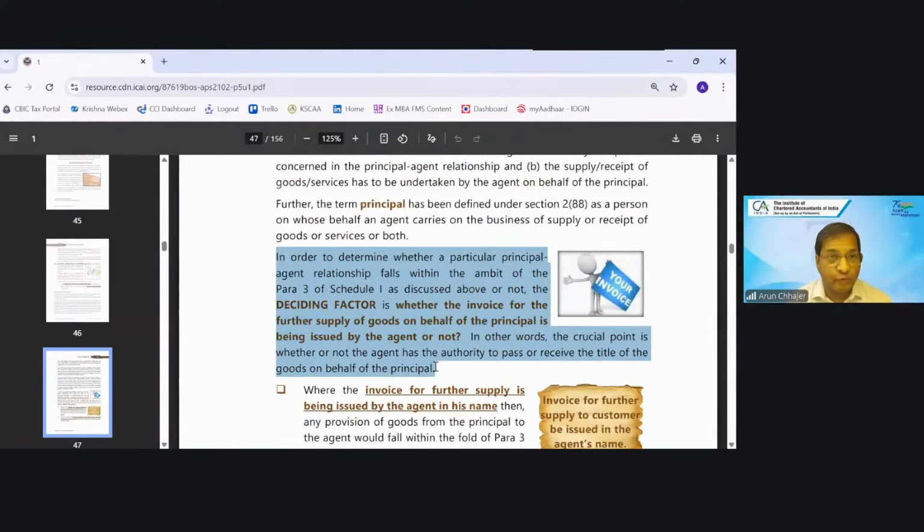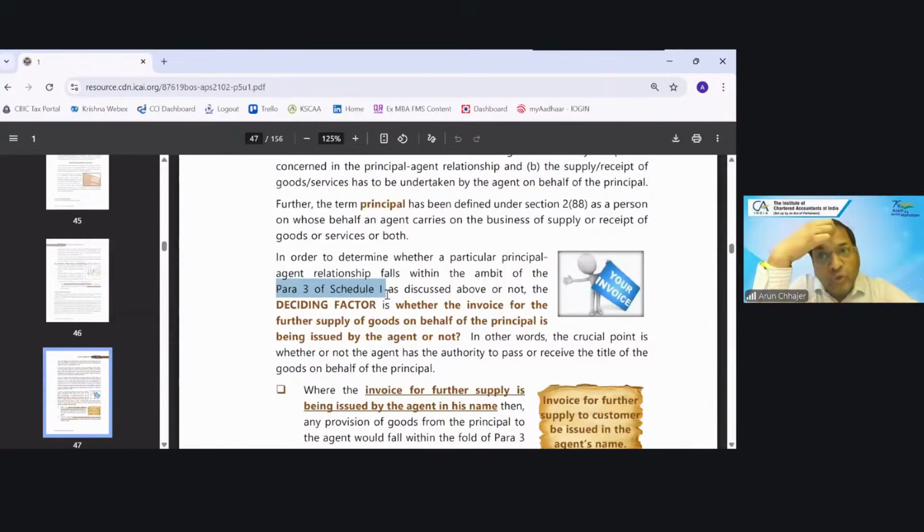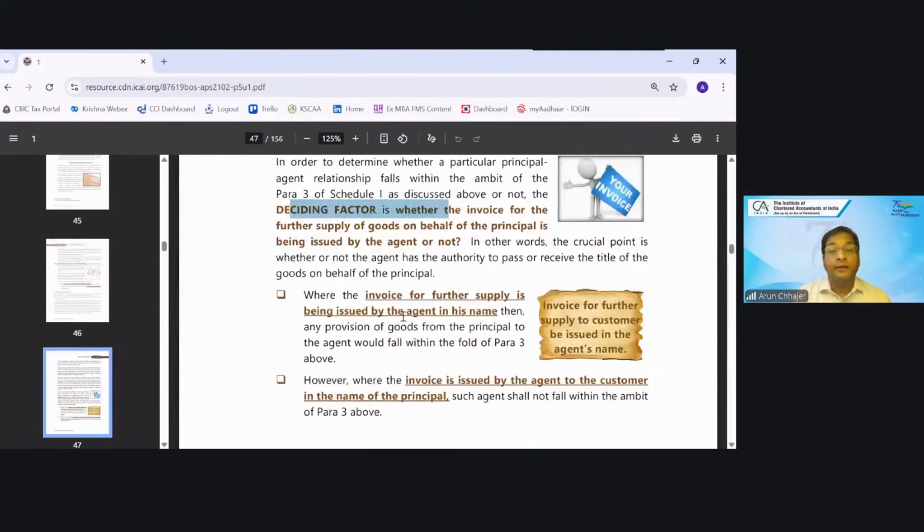Now, only one crux I'm telling you with respect to agent. Will the principal and agent fall in Schedule 1 Para 3 or not? What is the deciding factor? The deciding factor is who is raising the invoice. If the invoice is raised by the agent on behalf of the principal, then in that case, it will fall in Para 3. It means the transaction between principal and agent would always be taxable.